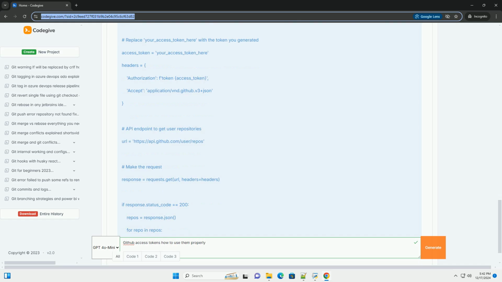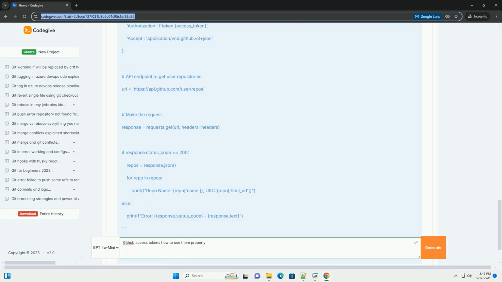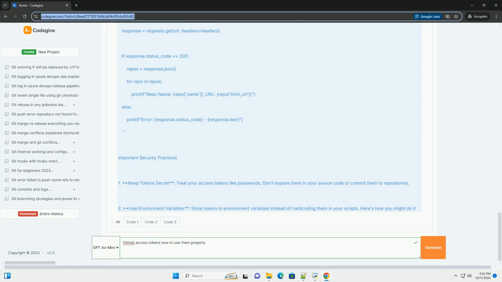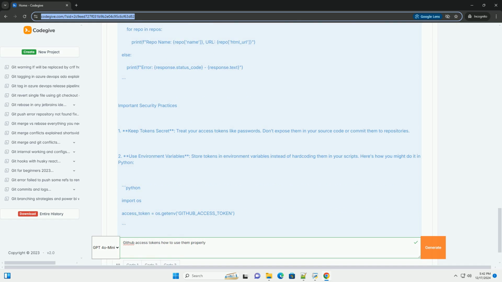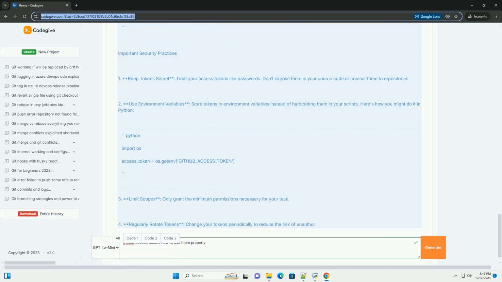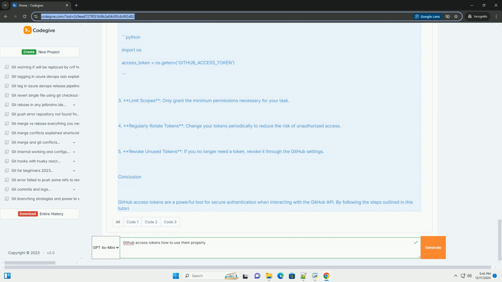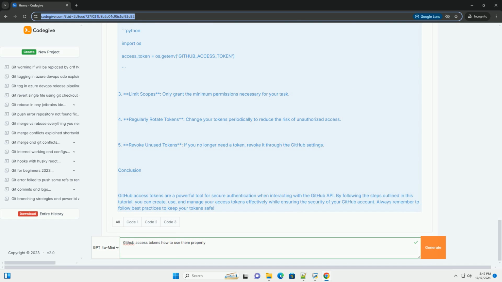Why use access tokens? 1. Security. Tokens can be revoked without changing your password. 2. Granular permissions. You can create tokens with specific scopes, limiting their access to only what is necessary. 3. Automation. Tokens can be used in scripts and CI/CD pipelines for automated deployment and management tasks.